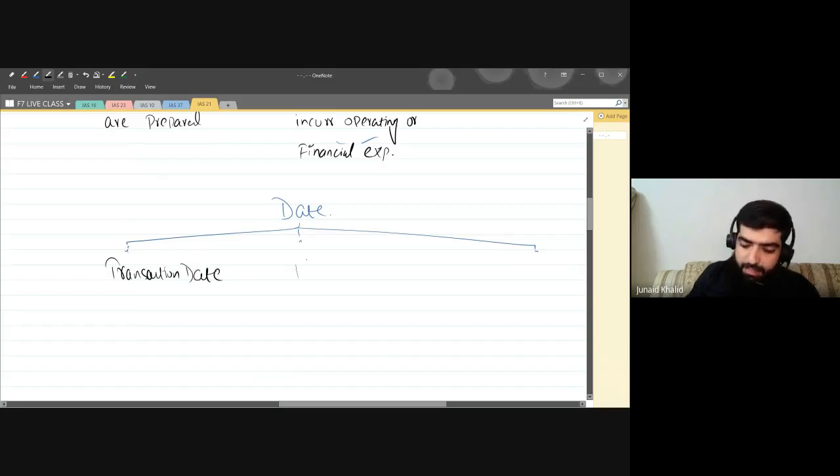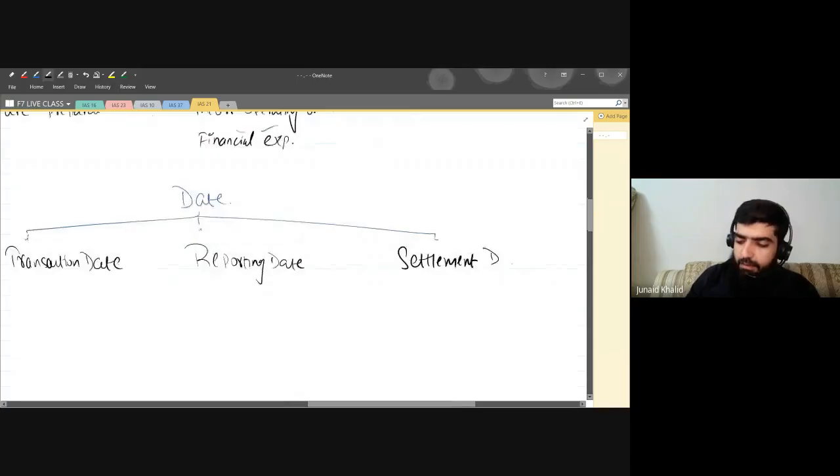Second is the reporting date. And the third one is the settlement date. Now let's understand what these three dates are.